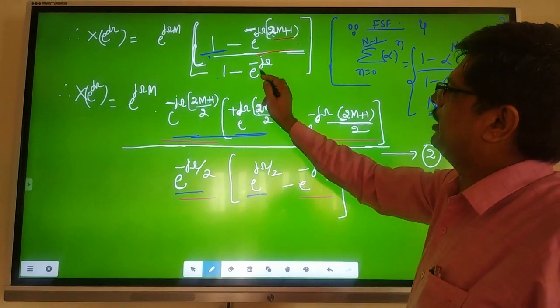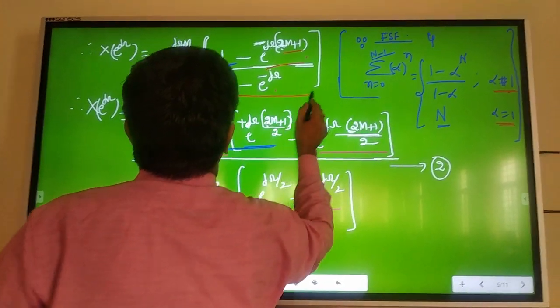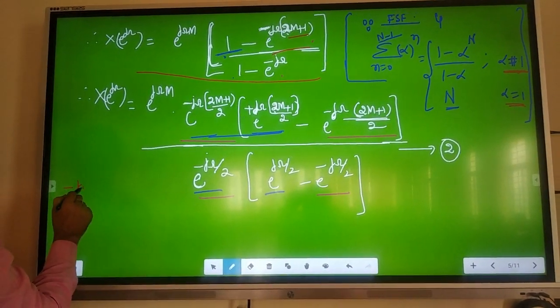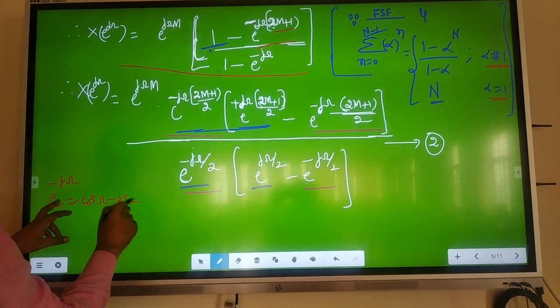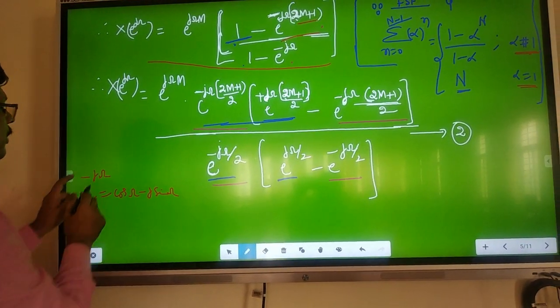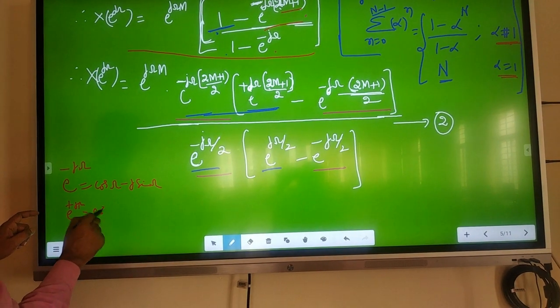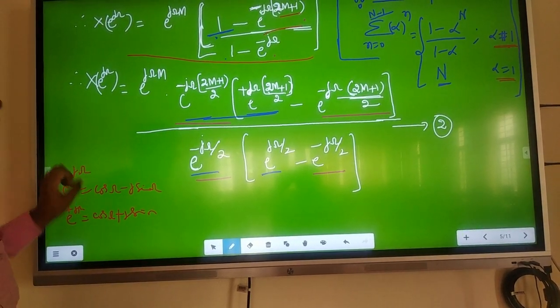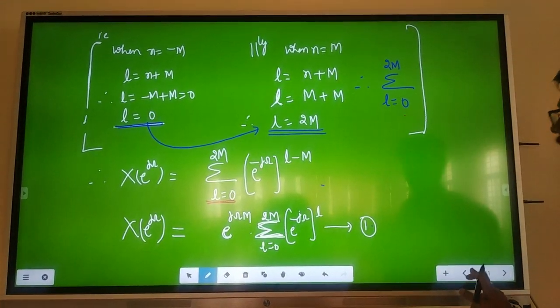1 minus j omega minus j omega. Like this you will get the expression. Now after this it is only maths, only complicated maths, that always includes e power minus j omega, that is cos omega minus j sin omega. Remember this. If it is e power plus j omega, then cos omega plus j sin omega. That's all. That is the beauty of the Fourier series and Fourier transforms.